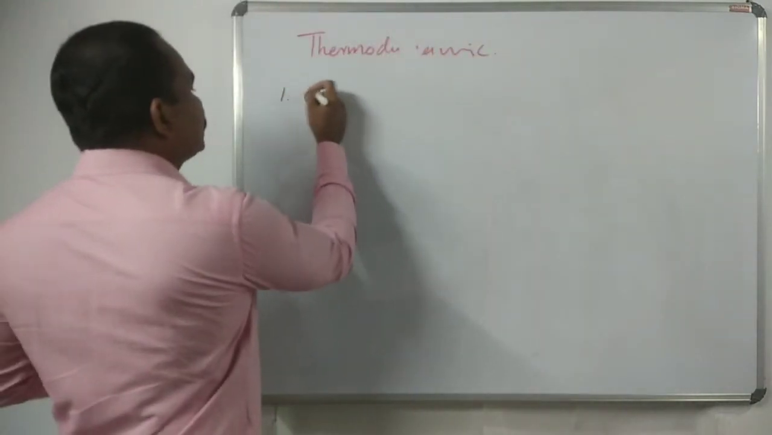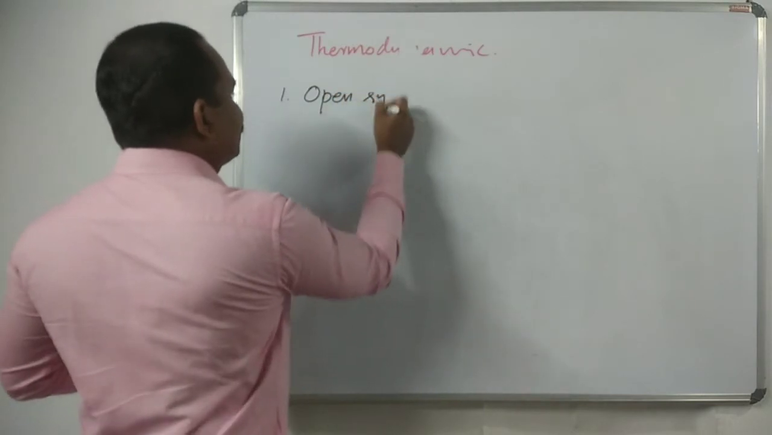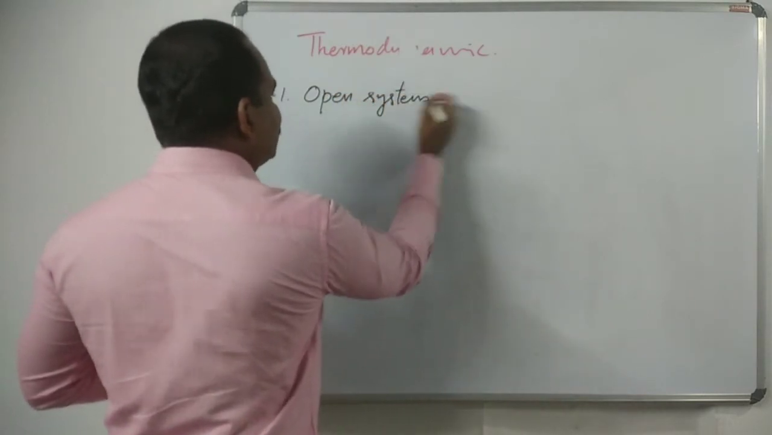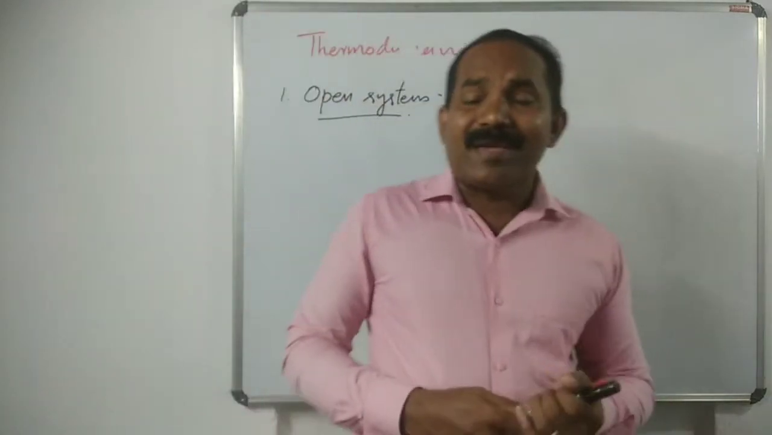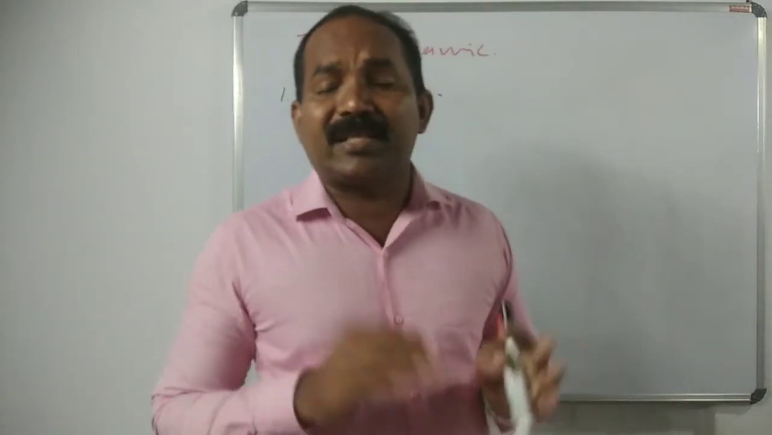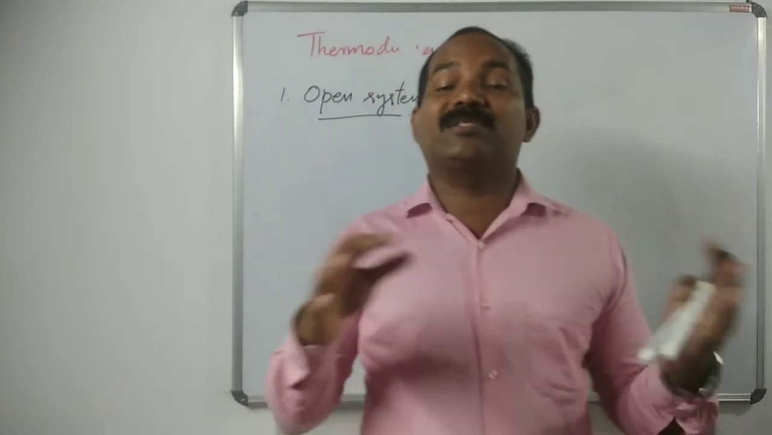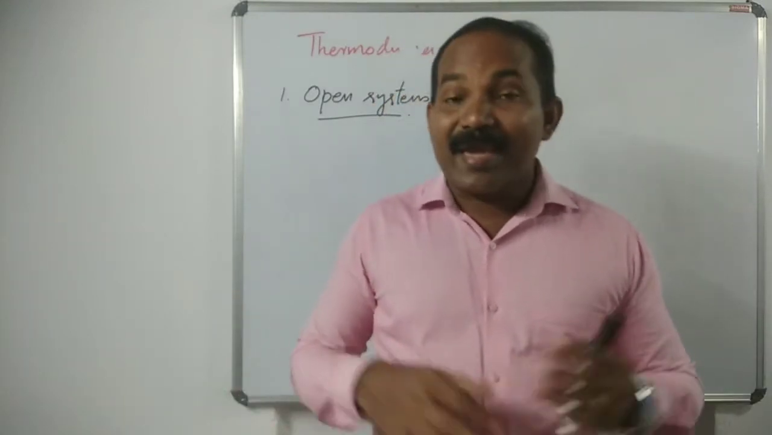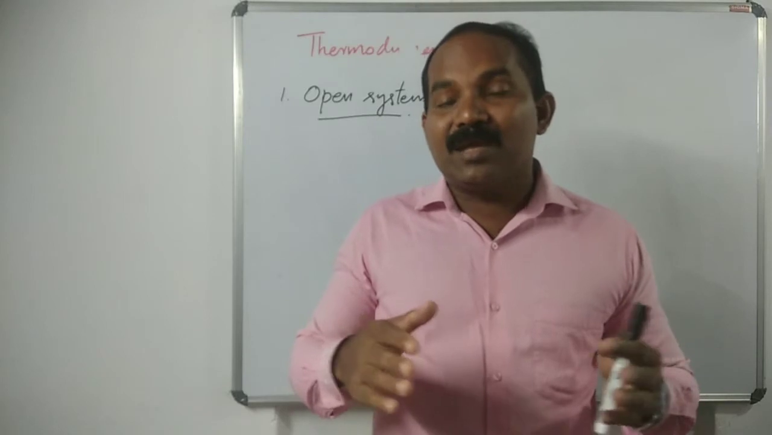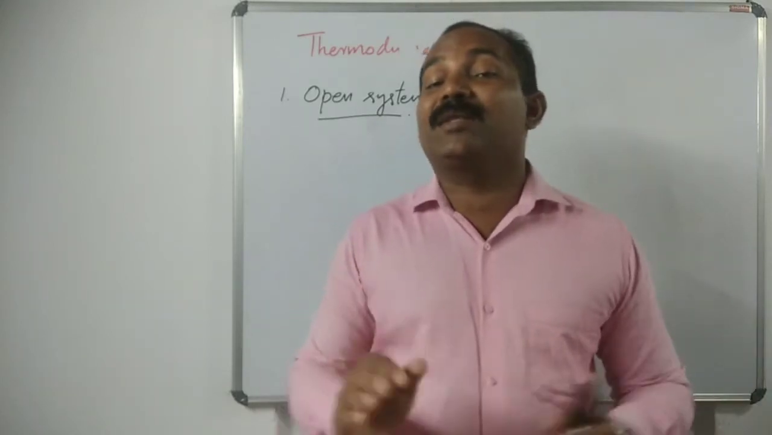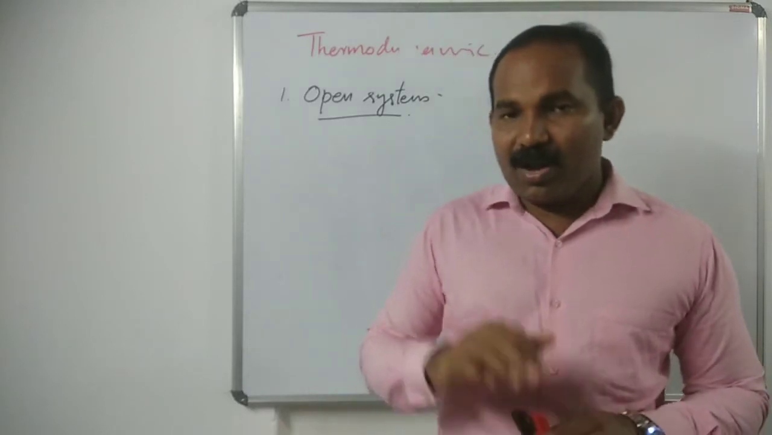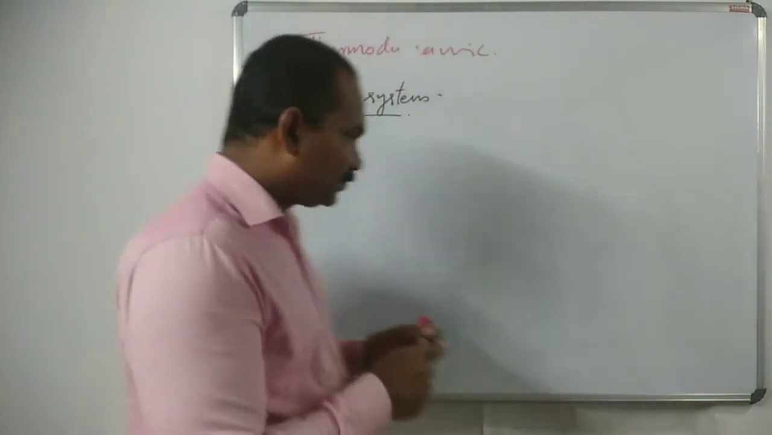First one is open system. In an open system, energy as well as matter is exchanged between the system and the surrounding. Let's take one example.